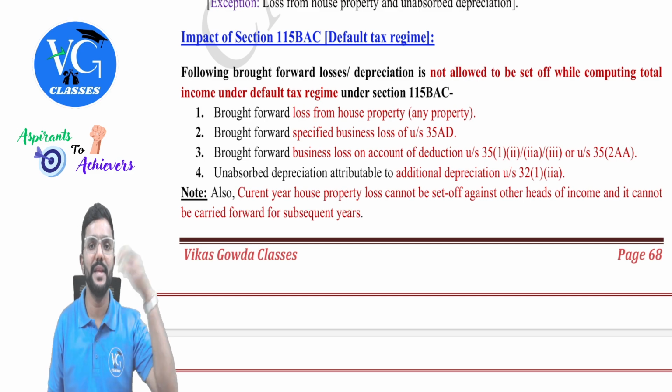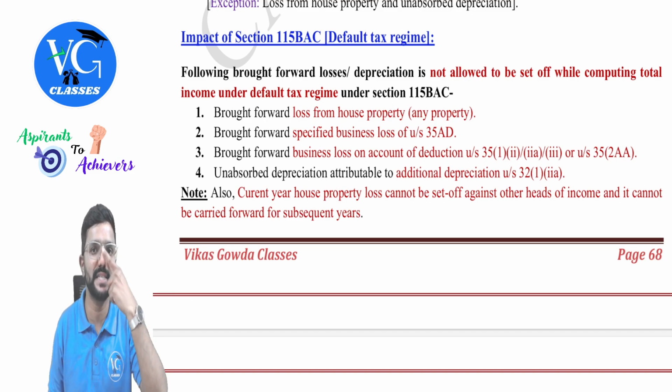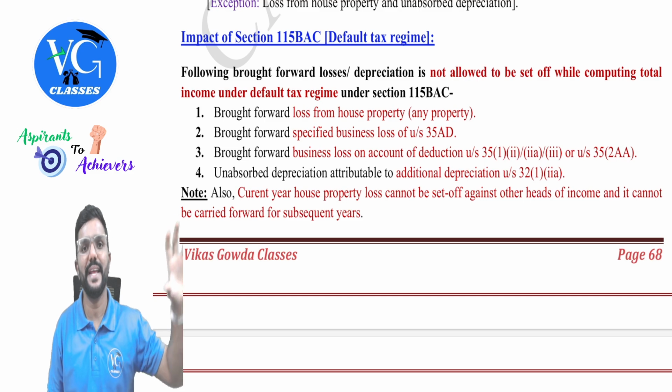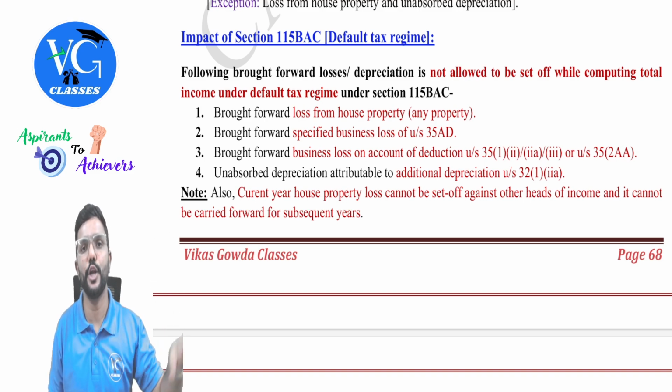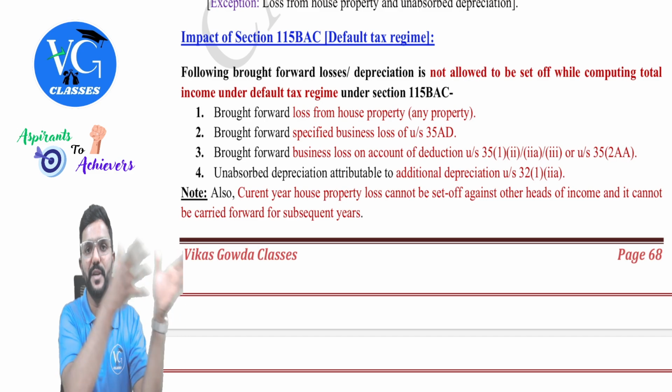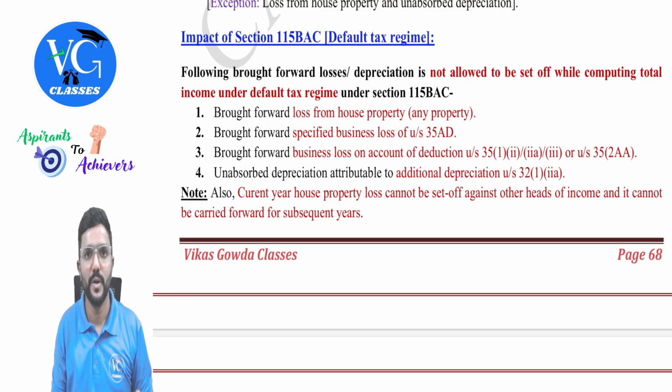But assume in the past he was following the optional scheme and he had claimed additional depreciation on new plant and machinery which was purchased and installed in the factory. But he couldn't adjust the depreciation because he didn't have enough profit. So that amount of depreciation remained unabsorbed, and that unabsorbed depreciation has been brought forward to the current year. Can you adjust it? No.